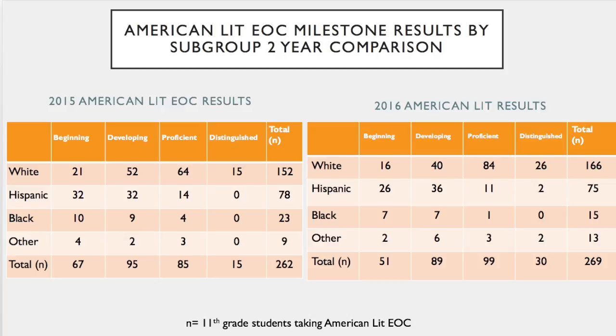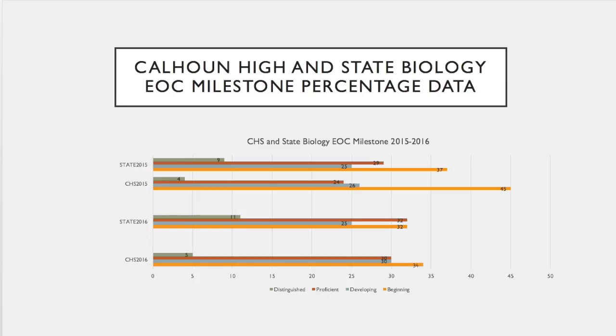You'll see that exact same trend in the 2016 American Lit results on the right hand side. 84 white students in the proficient, 26 in distinguished, compared to 13 in proficient, distinguished for Hispanic, and 1 black student. Now the numbers of students testing are a lot less, but when you look at the numbers there, you see there's obviously a wide gap between the white population and the minority populations in terms of who's performing in the proficient and the distinguished.